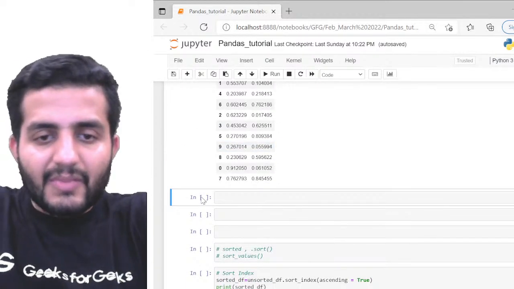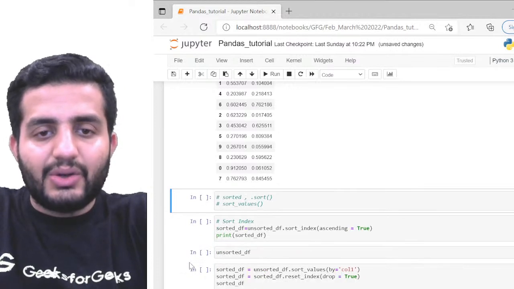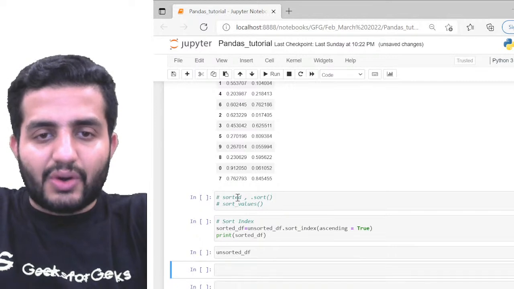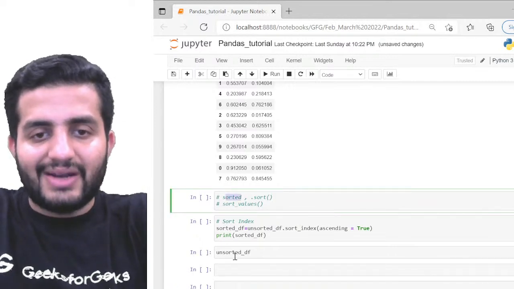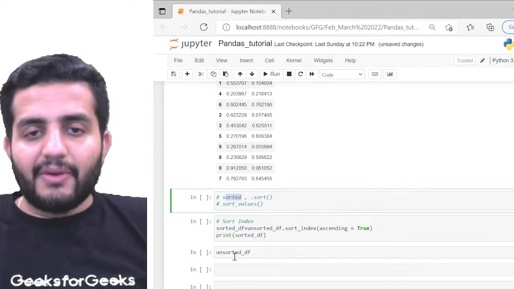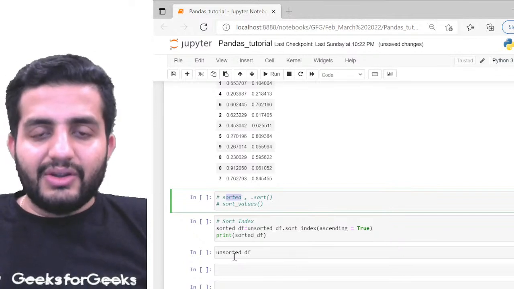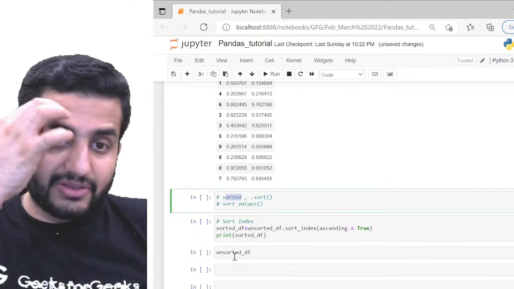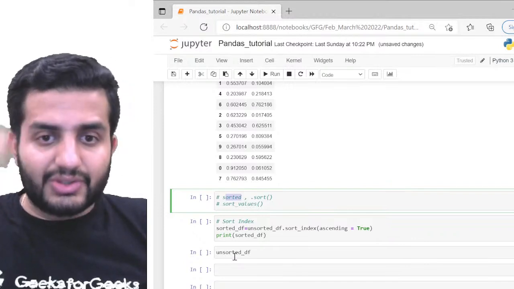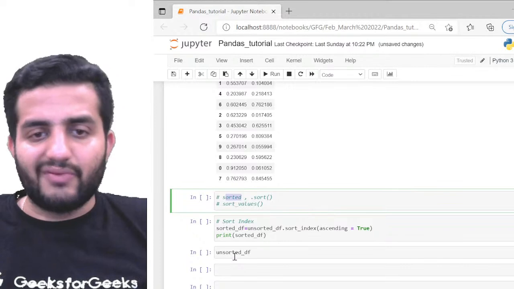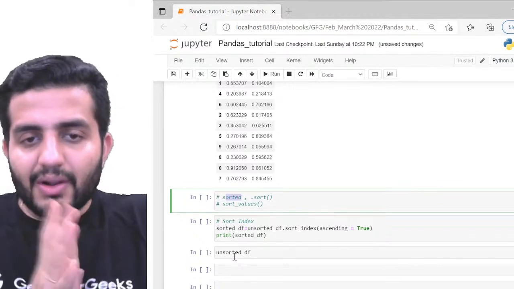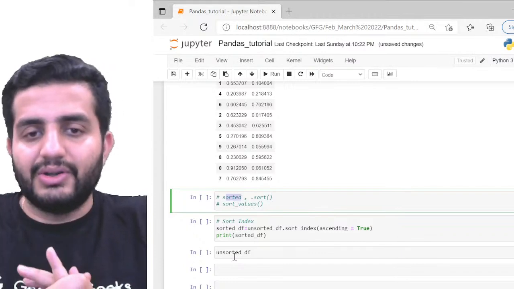Sorting is majorly done in two different ways. By using the function sorted, which we can call directly on top of my data, or we can use the dot sort function also. We can also call sort index or sort values. I'll show you all the different things and tell you how to use them.